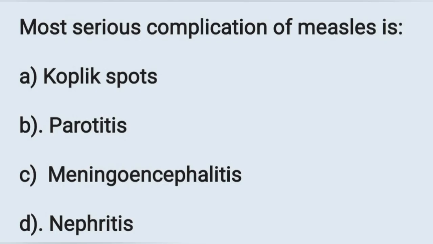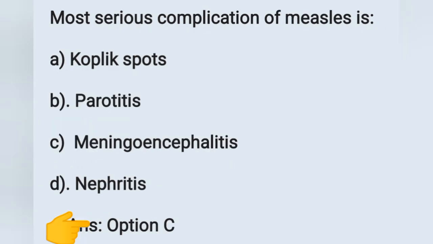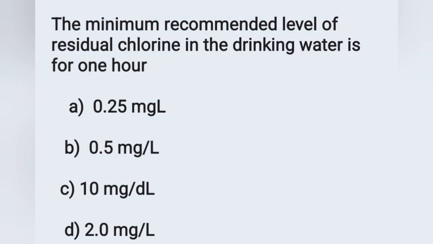And the next question, most serious complication of measles is? Option A Koplik spots, option B parotitis, option C meningoencephalitis, option D nephritis. Which is the most serious complication of measles? It is meningoencephalitis. Option C is the correct answer. Move on to the next question.